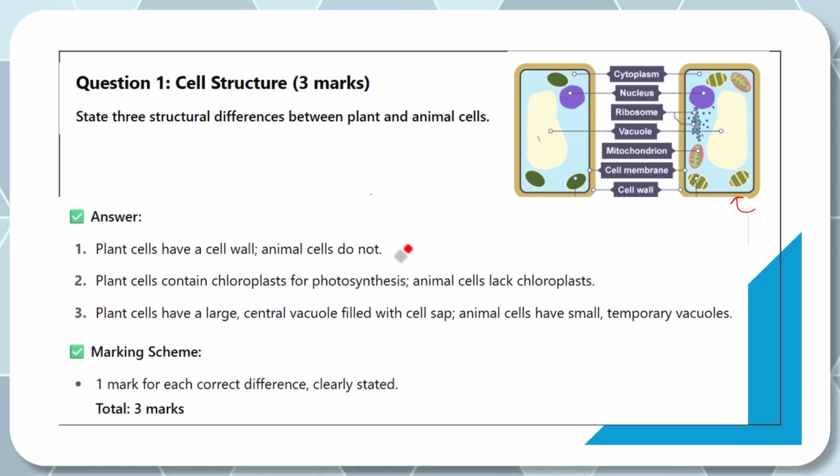Now I would like you to mark your answers. If you got these three answers, I want you to give yourself 3 ticks. But if you didn't get one of them or 2, I would like you to copy this and don't forget this for your exam. You can pause the video as you copy this.